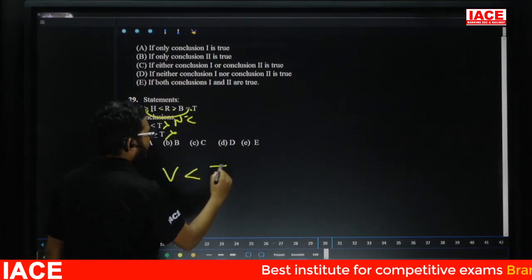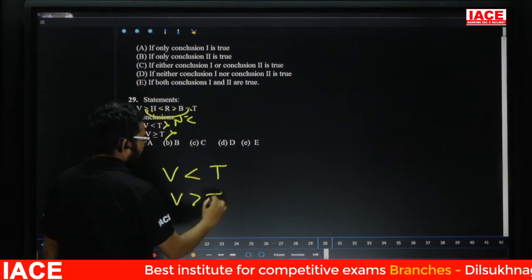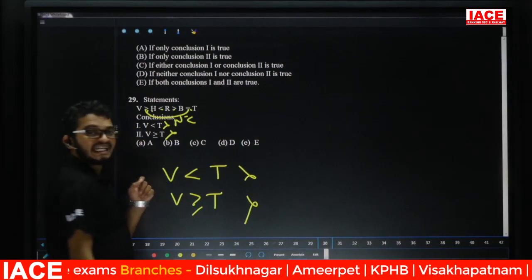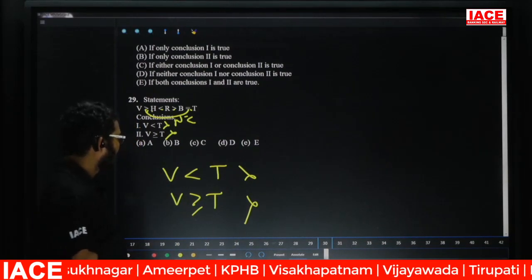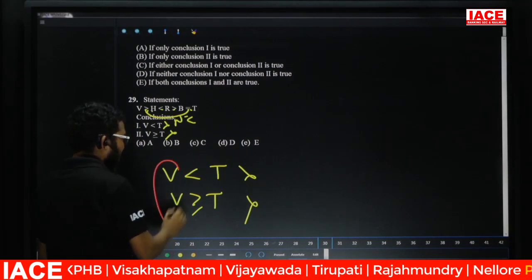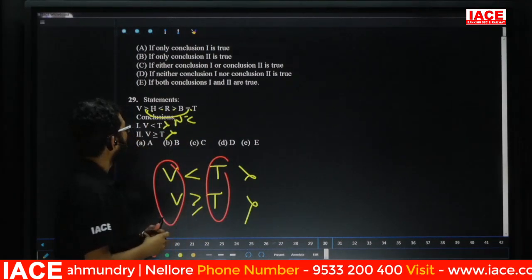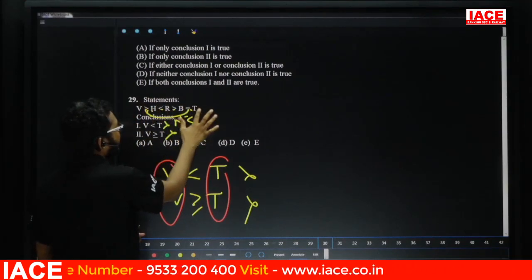First requirement for either is satisfied. See here, V and T relation is what? Can't say. Can't say means both should be wrong. First requirement for either is satisfied. Subjective predicates are same. Next, second requirement is satisfied. By using our statement, between V and T, relation is what?